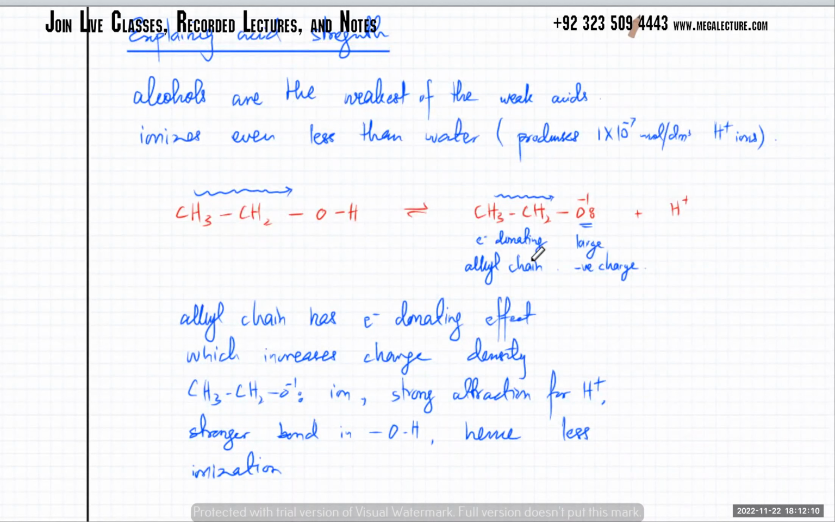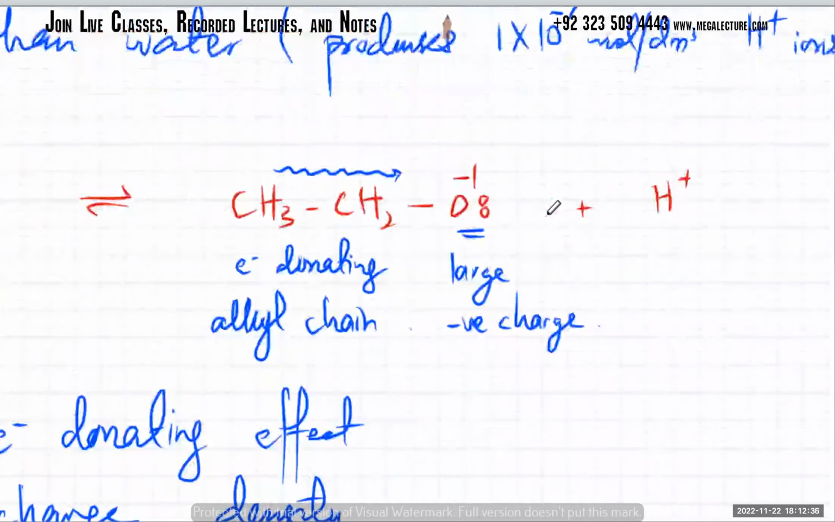तो उसका हमने पढ़ा था why is that? The reason why alcohols happen to be the weakest of all the weak acids is they've got an alkyl chain, they've got a carbon chain. तो हमने discuss किया था, any carbon chain, any alkyl chain, has an electron donating effect. It pushes electron density on any group that is attached to it.